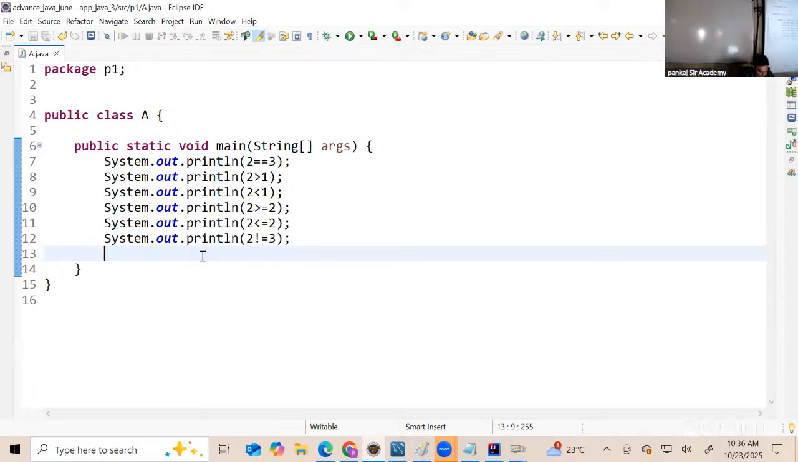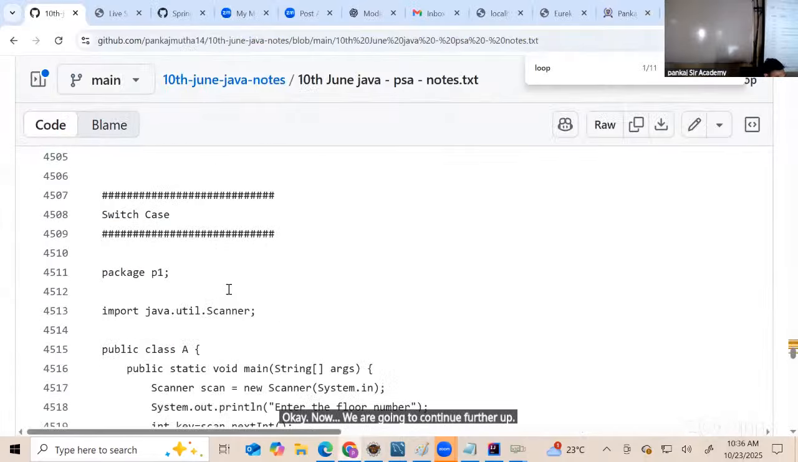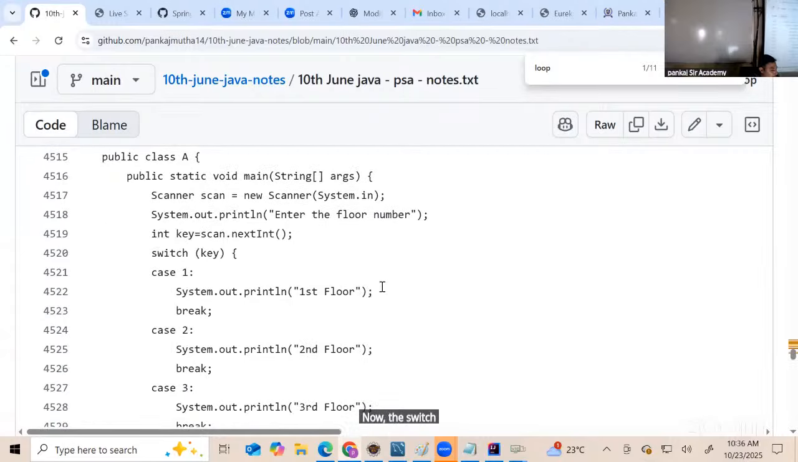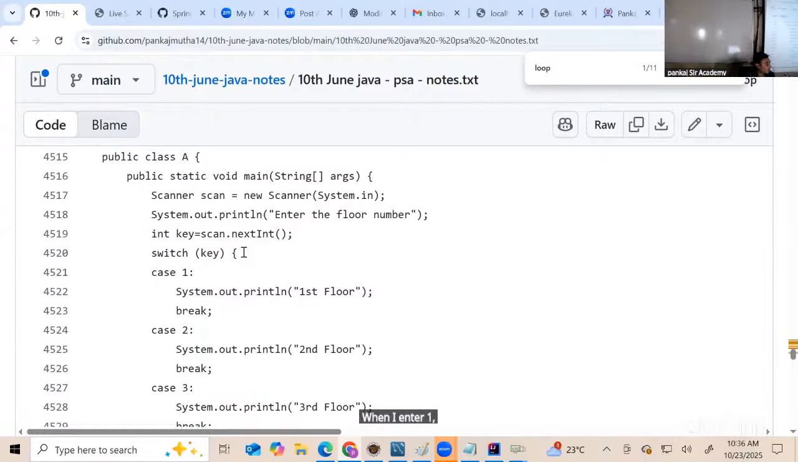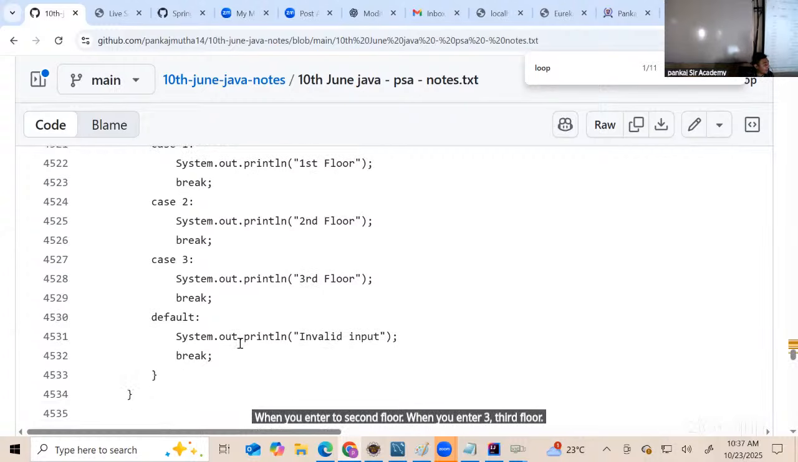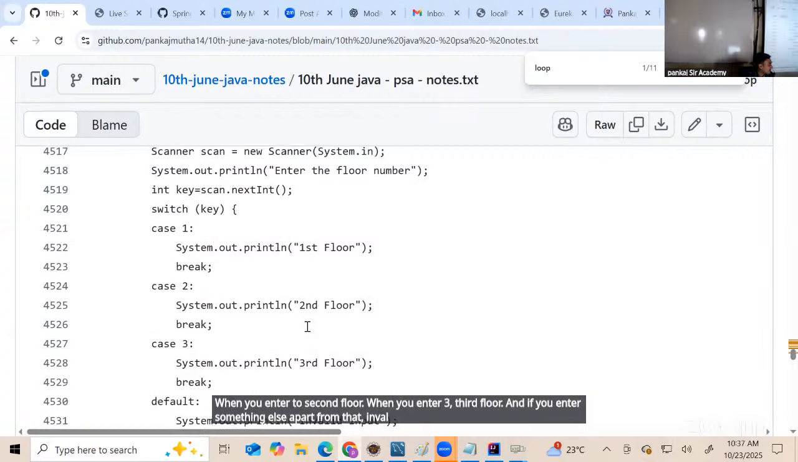Can I proceed further? Yes? Okay. Now we are going to continue further and look at switch case. Let's say I want to build a very simple requirement. When I enter 1, it should print first floor. When you enter 2, second floor. When you enter 3, third floor. And if you enter something else apart from that, invalid input.